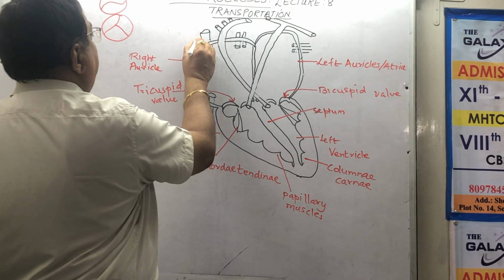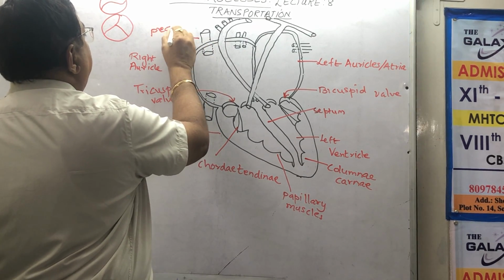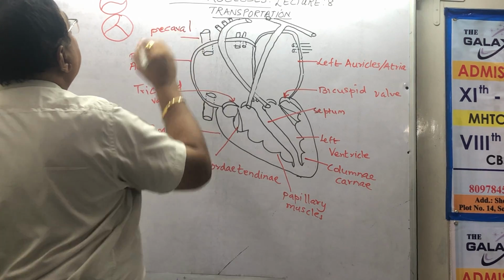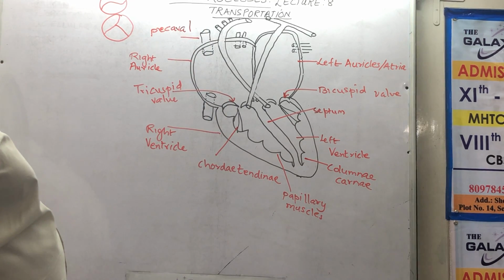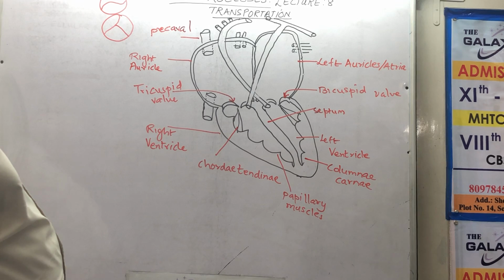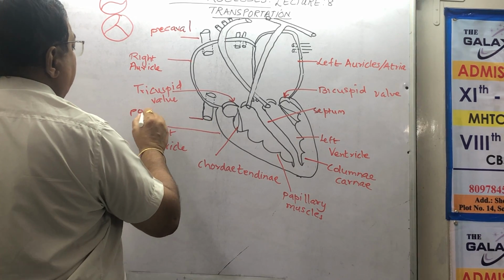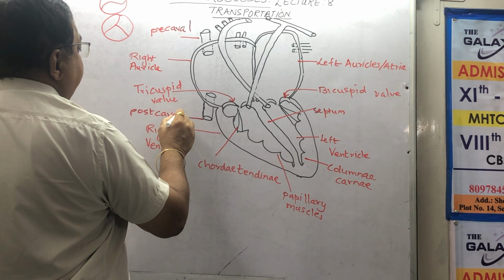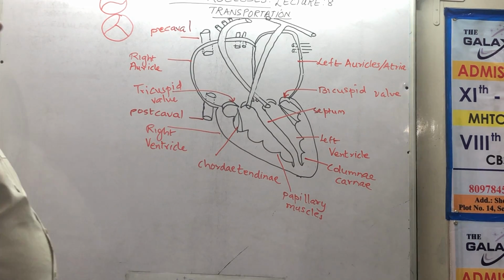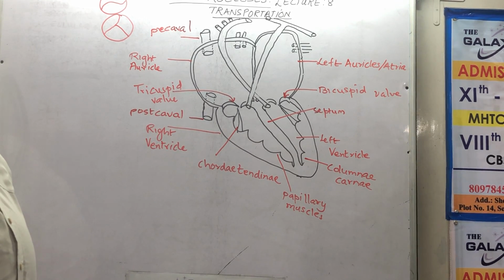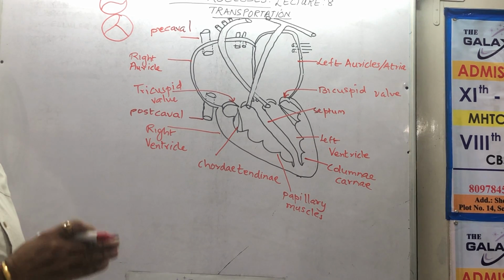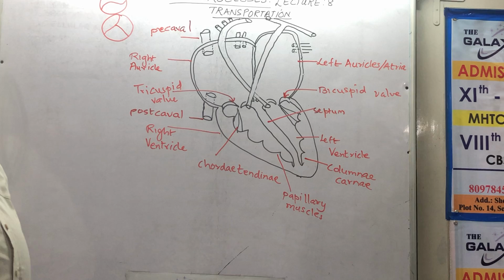This is pre-cable, bringing blood, as you can see, from the body into the heart. This is post-cable. From your leg, all the blood is brought back to the heart. These are major veins. They bring the blood to the heart. Veins bring blood to the heart from the body.